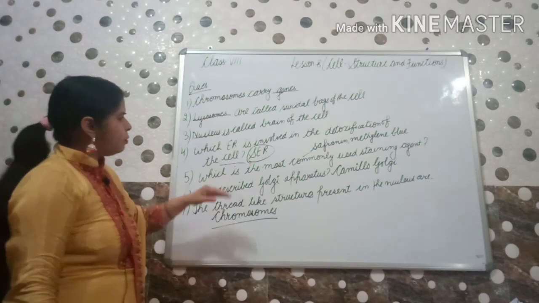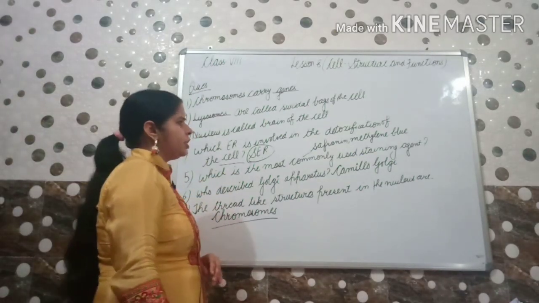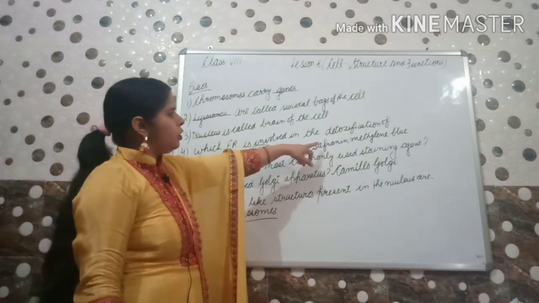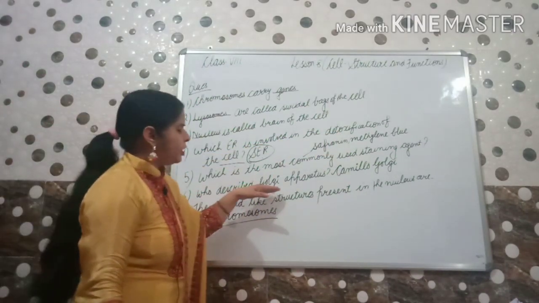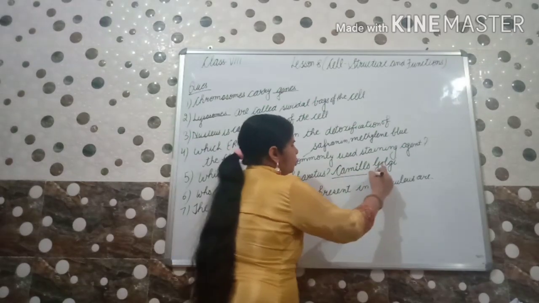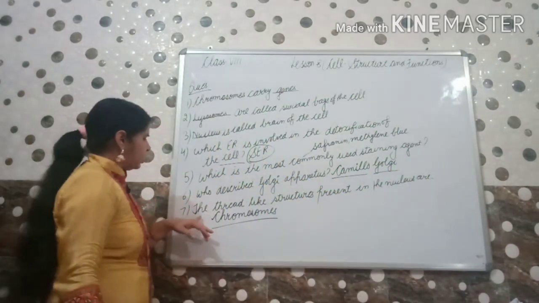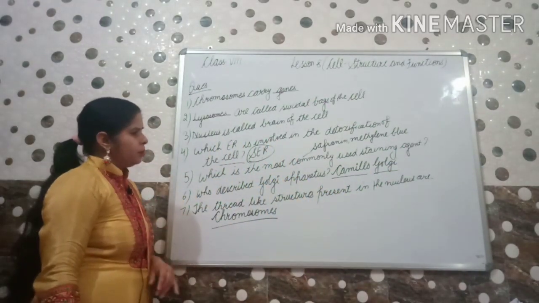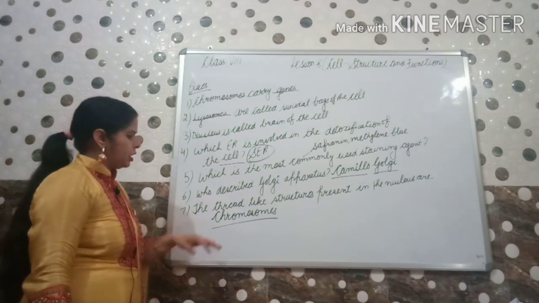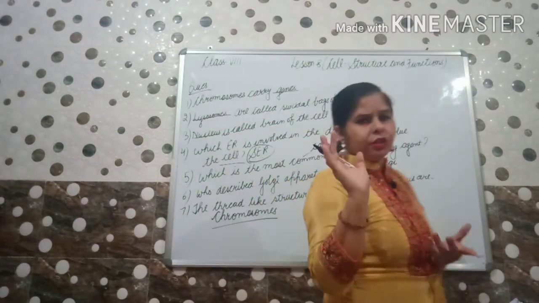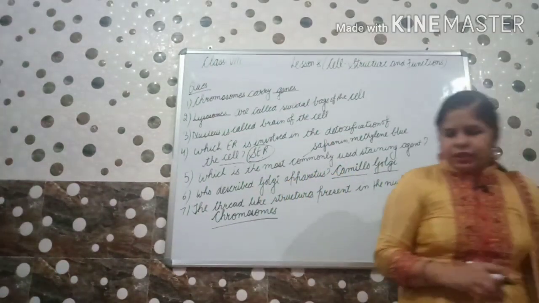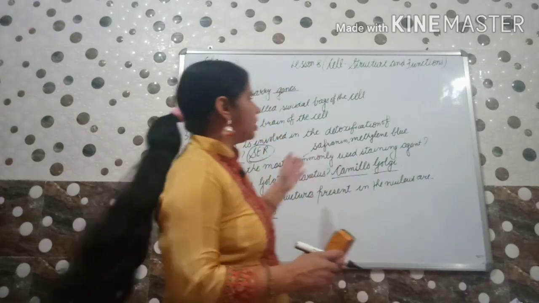Most commonly used staining agent is safranin or methylene blue. Golgi apparatus was described by Camillo Golgi. The thread-like structures present in the nucleus are chromosomes. Don't worry, I will send all these answers to you. You may check here also.